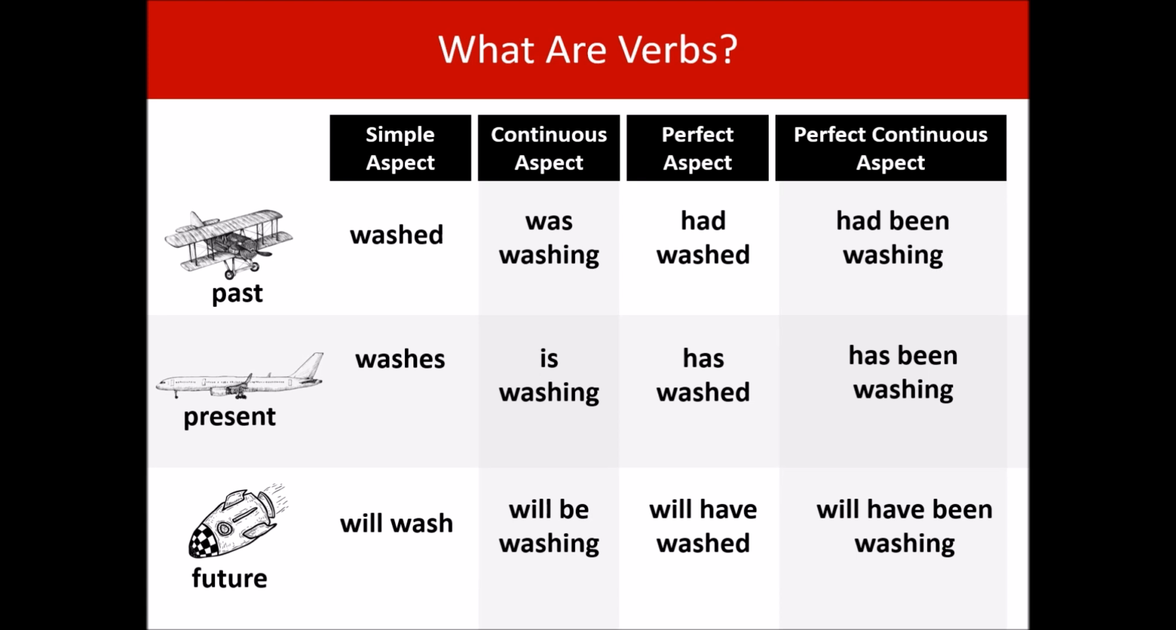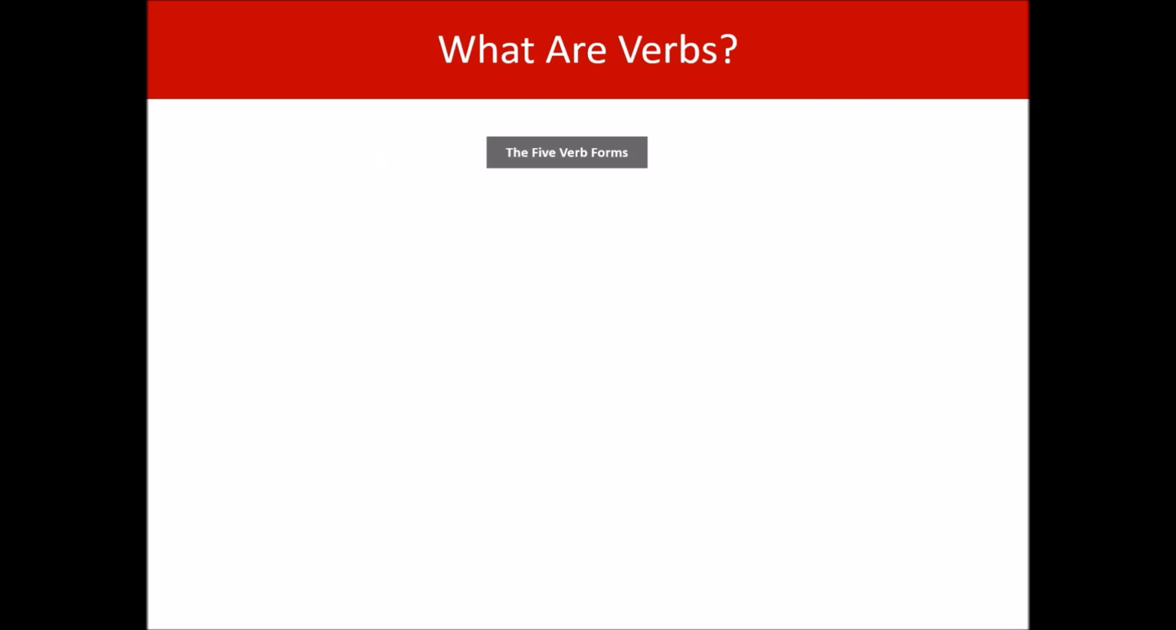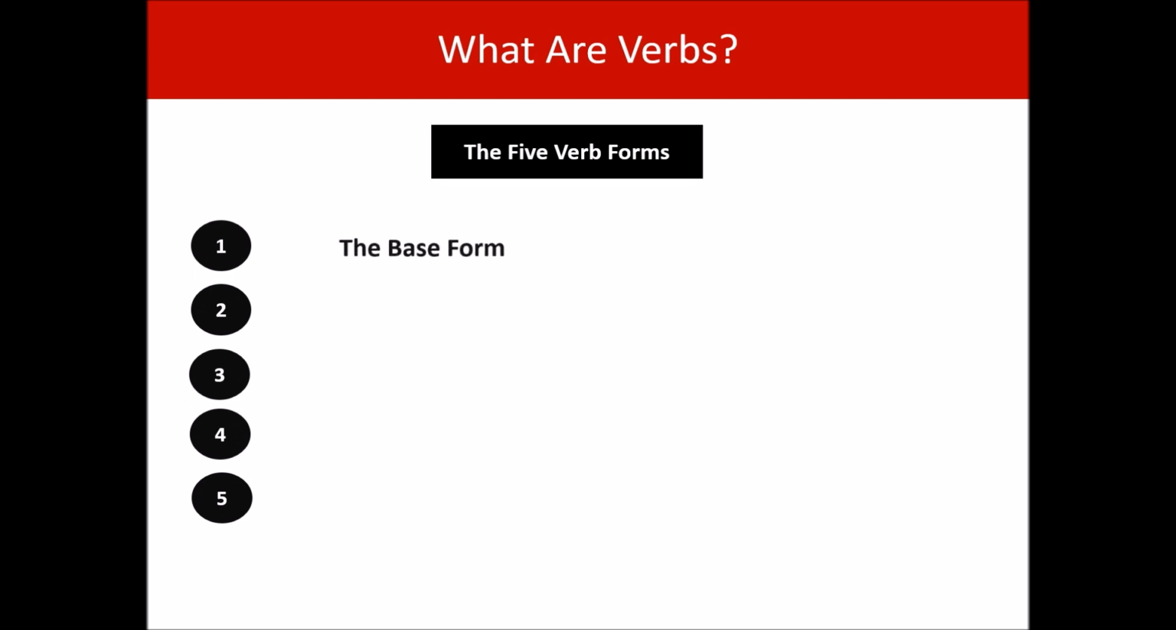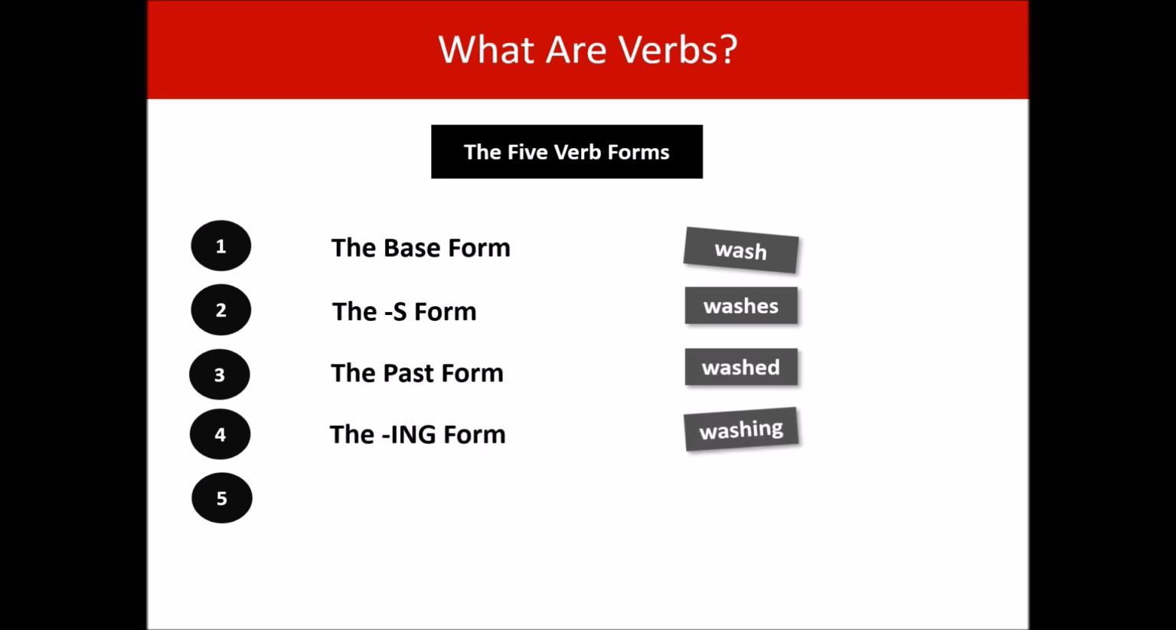Now is a good time to talk about the 5 verb forms. So there's the base form, which is wash. The S form, washes. The past form, washed. The ing form, washing. The past participle form, washed. And with these forms, you can create all 12 of the tenses that we've just seen.